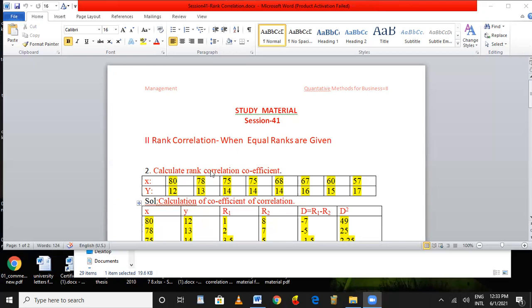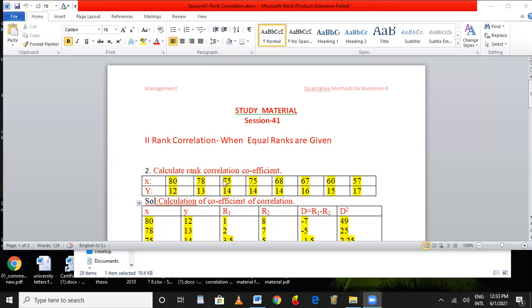Here we shall take one example where the rank correlation coefficient has to be calculated. The X judge has given 80, 78, 75, 75. See here, 75 marks have been given to two persons. Then 68, 67, 60, 57.